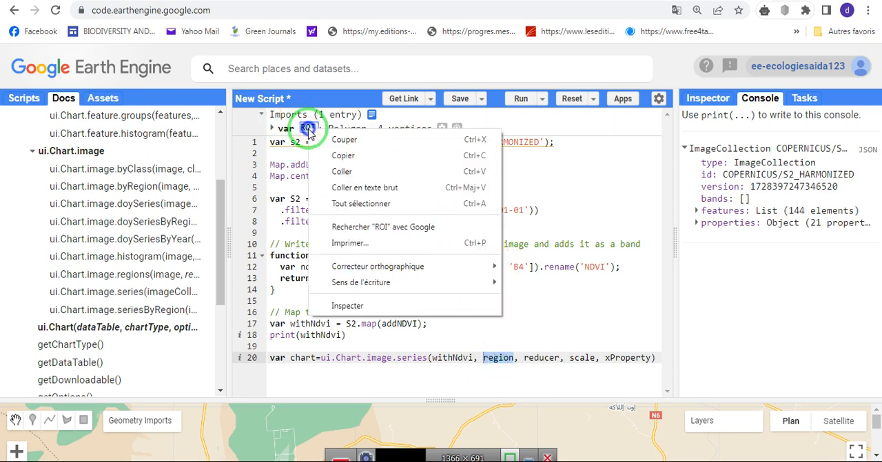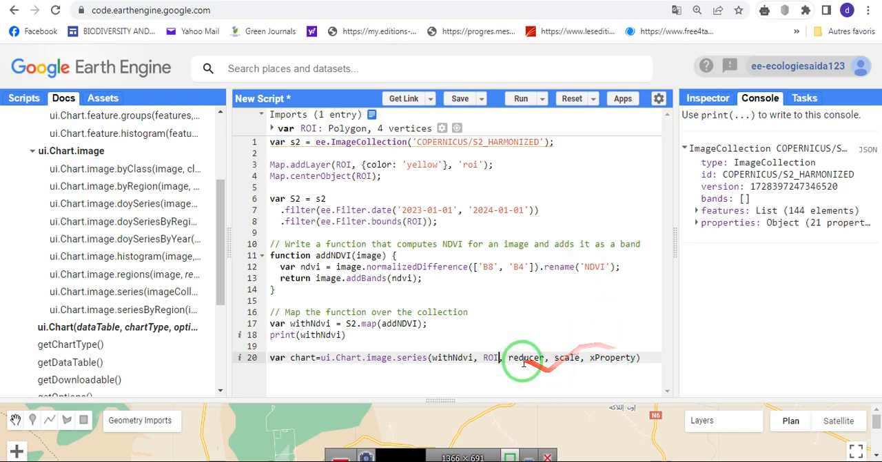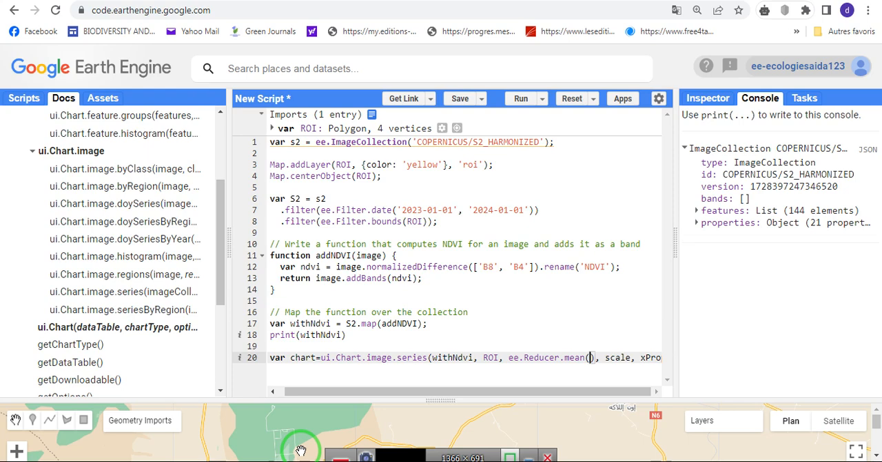We need a region, say the region of interest. Then, what reducer? In a plot you can only display one value. You have an X and Y, and for each timestamp you want to display only one NDVI value. So within my geometry, what value should I display?